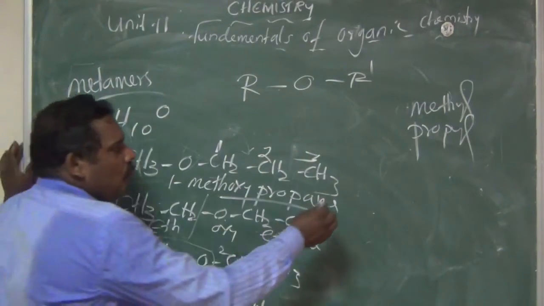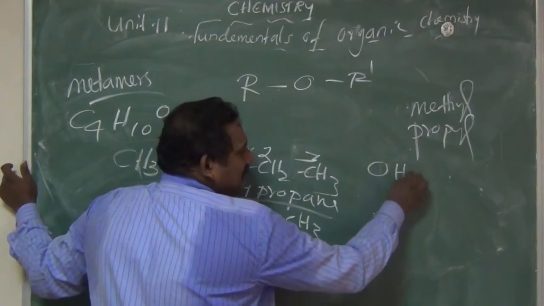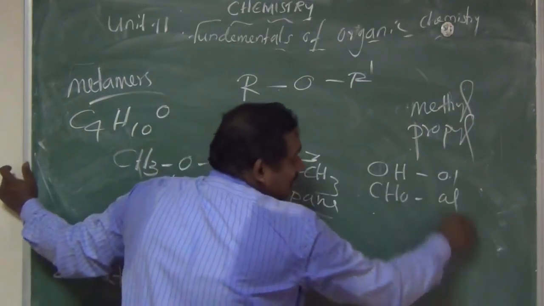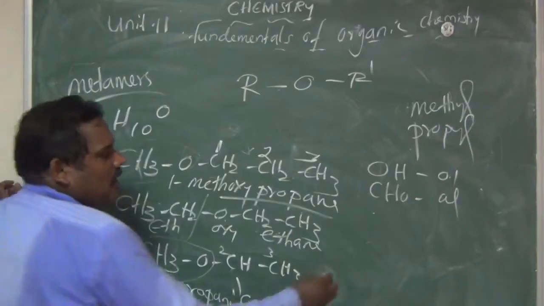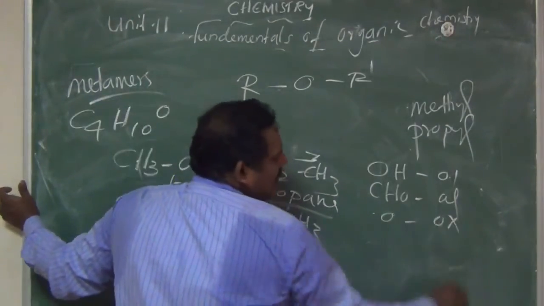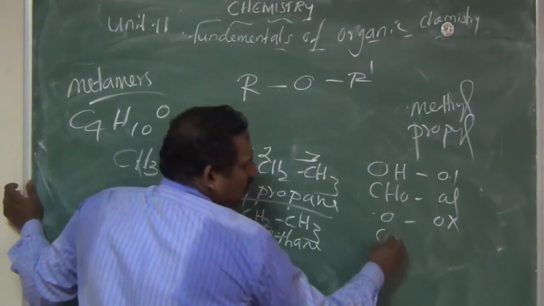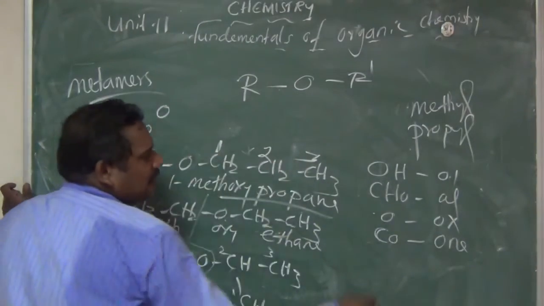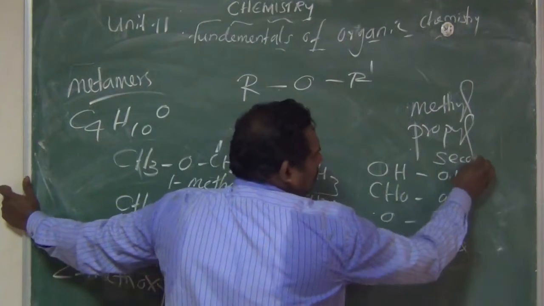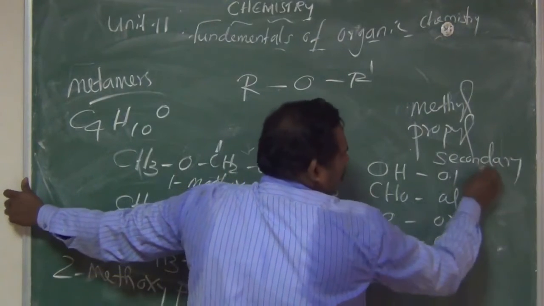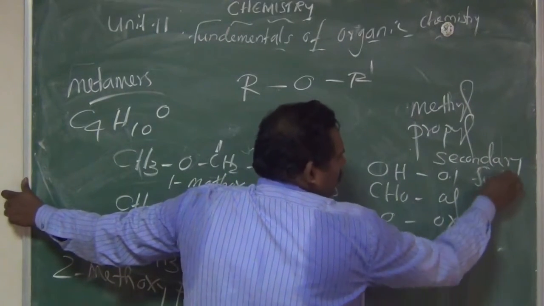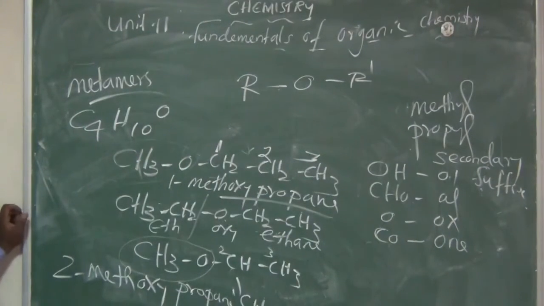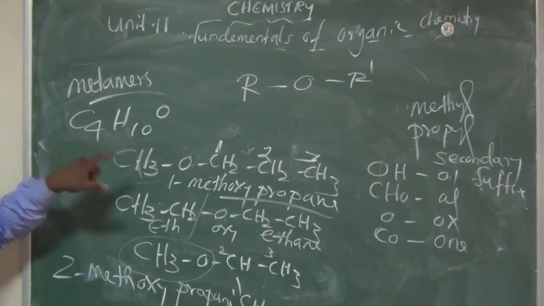Oxygen group, how to say, oxy is a secondary suffix. OH means the secondary suffix is OL. CHO, the secondary suffix is AL. So oxygen we can say oxy. CO, ketone or acetone, can be written as ONE. These are the secondary suffixes. Don't forget that.